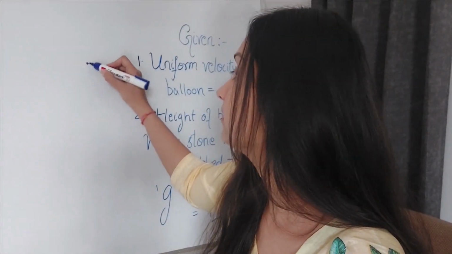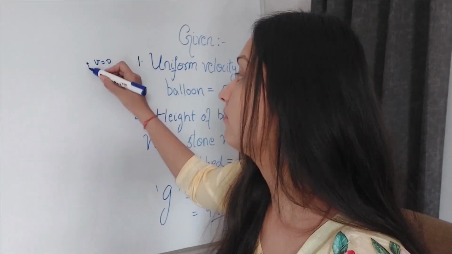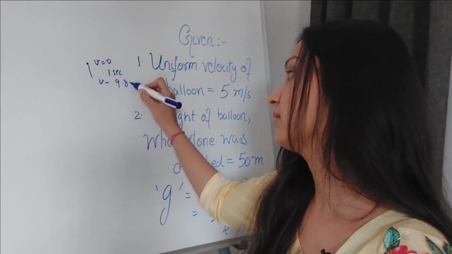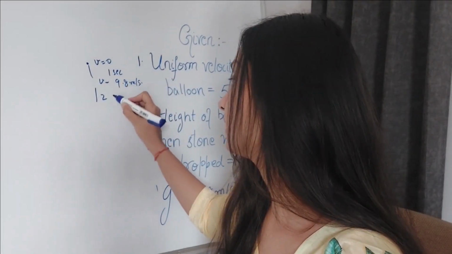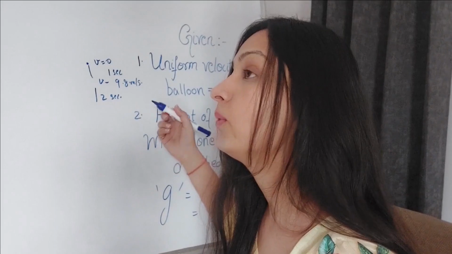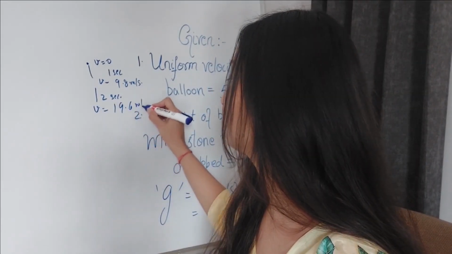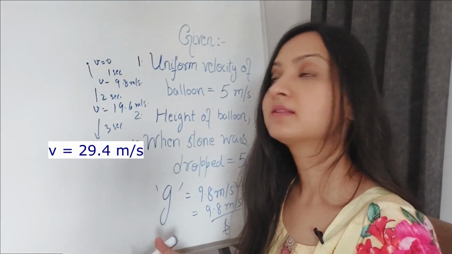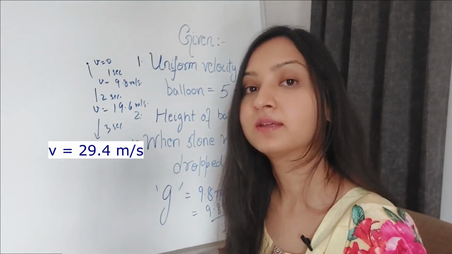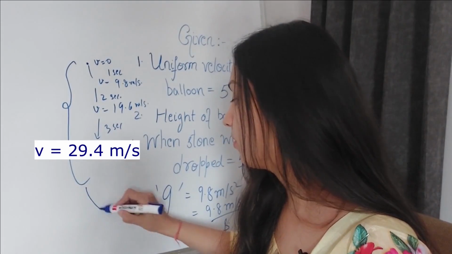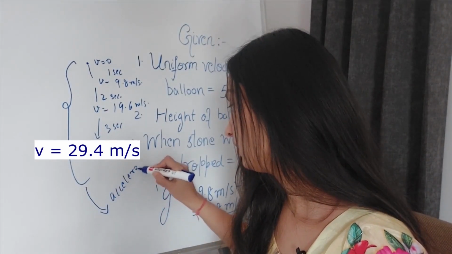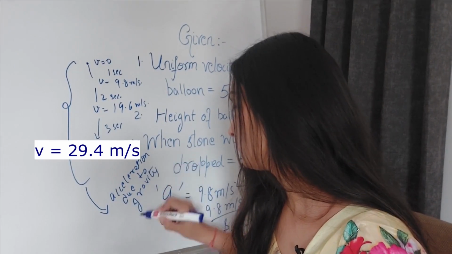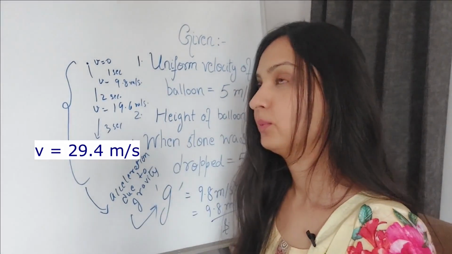So if you drop something with 0 velocity, after 1 second, the change in velocity will be 9.8 meters per second. Thereafter, after 2 seconds, the velocity will be 19.6 meters per second. After 3 seconds, the change in velocity is 9.8 meters per second after every 1 second. So this is the concept of acceleration due to gravity, which is also known as g.